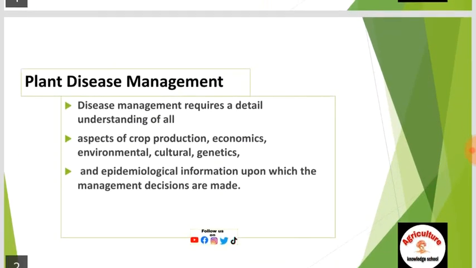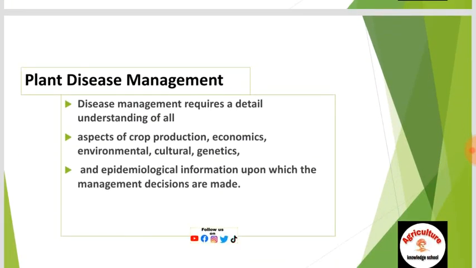Plant disease management. What is plant disease management? Disease management requires a detailed understanding of all aspects of crop production, economics, environmental, cultural, genetics, and epidemiological information upon which the management decisions are made.